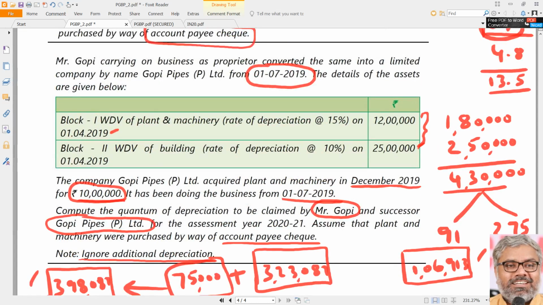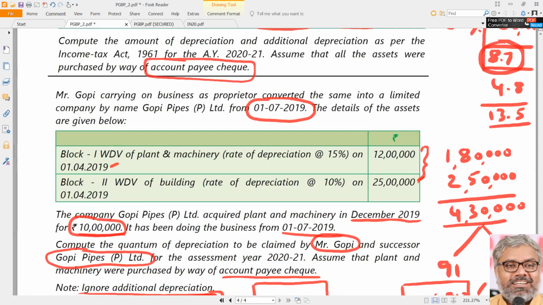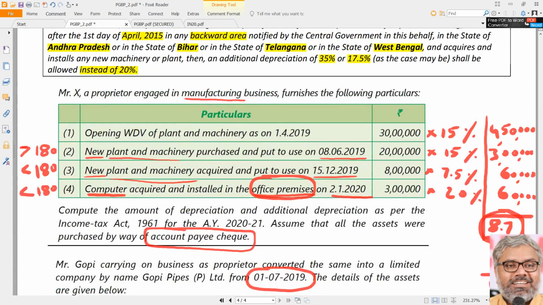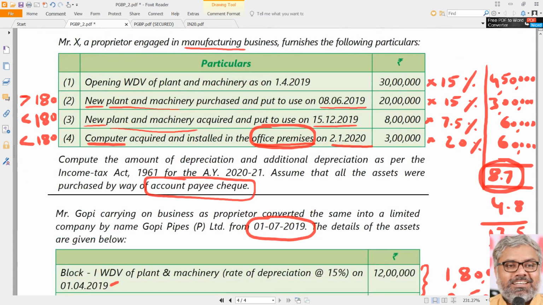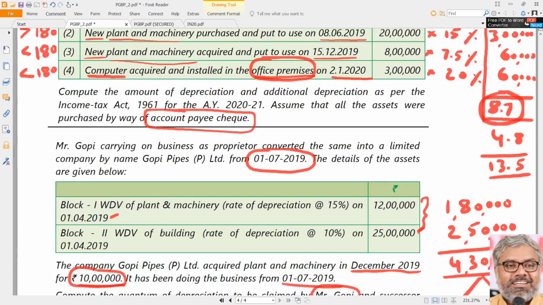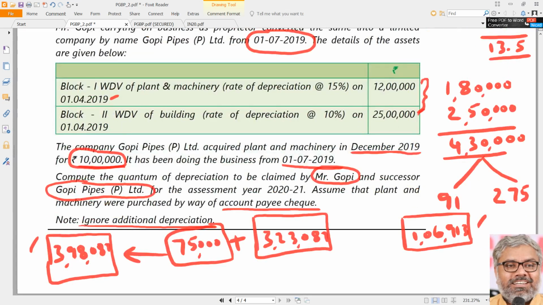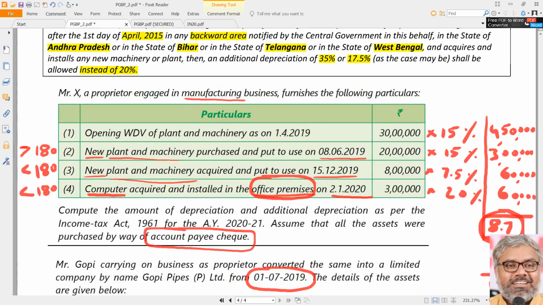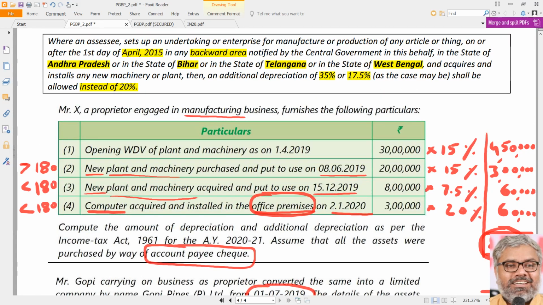These types of questions can very well be asked in the examination, even as a 2 marks MCQ, or as 4 marks or 5 marks small questions. Earlier it was asked for 4 marks. Many times similar questions were asked. Predecessor, successor type of questions are quite popular in CA exams. The first question was a standard question for understanding the computation of depreciation. That is also a possible examination question.